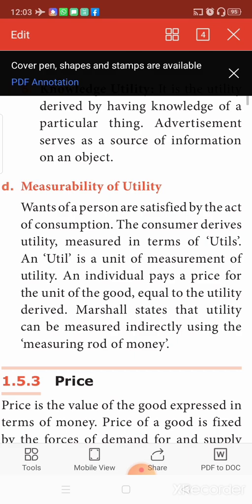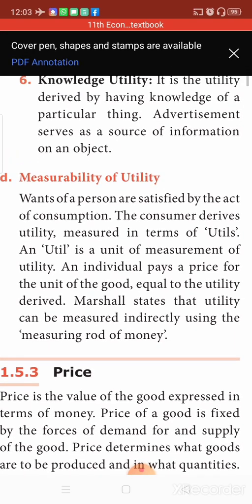But in economics, we assign measurable terms even for an abstract term like satisfaction. Abstract means something which cannot be measured. So a consumer derives utility, which is measured in utils. Util is taken as a unit of measuring utility. Okay, so util is the unit of measurement of utility.